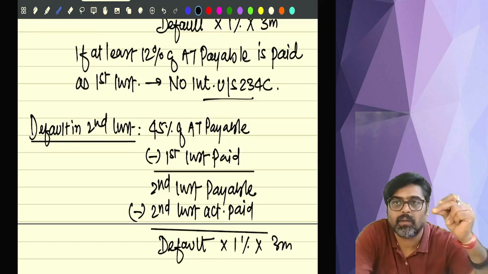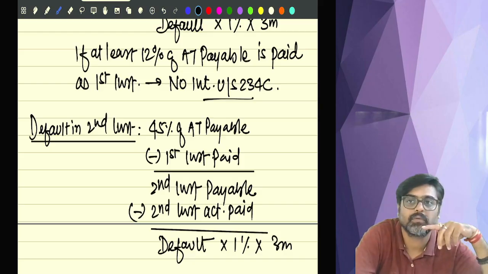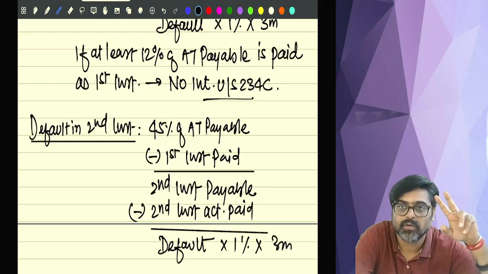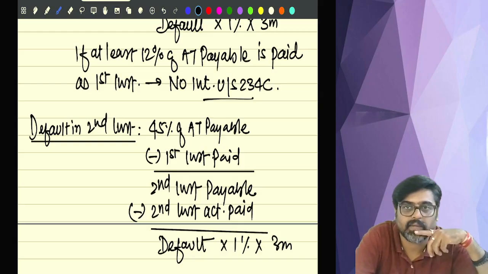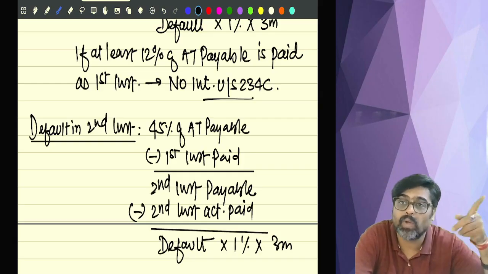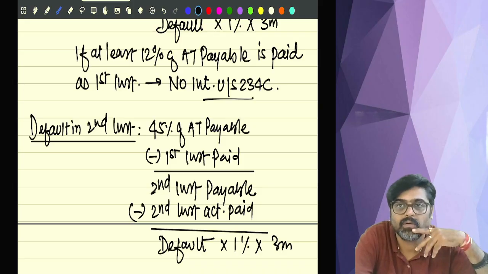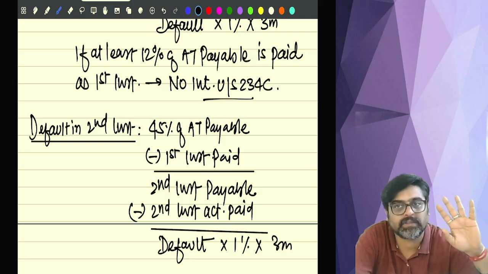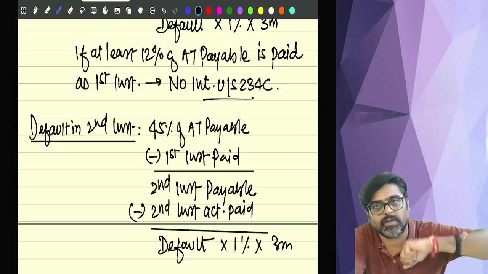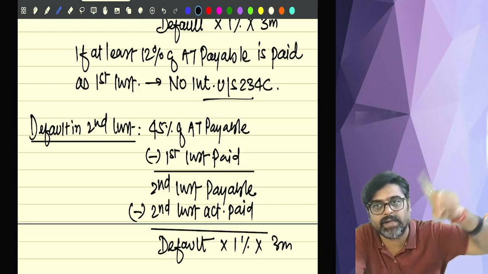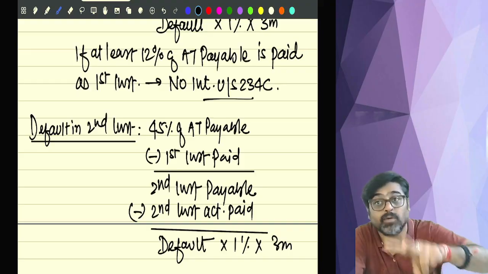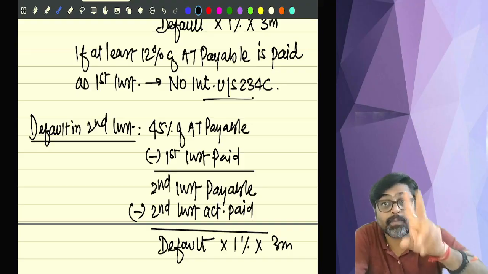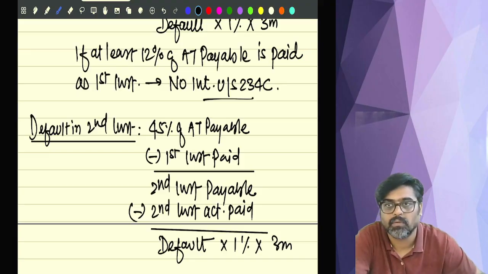For example, tell me how much was your advance tax payable? 2 lakhs. 45% of that, 2 lakh into 45%, 90,000. So till 15 September you should pay 90,000. Out of that, 20,000 you have paid as first installment. So 90 minus 20, 70,000 should be your second installment. You should have paid 70,000. But how much have you paid actually? Only 40,000.